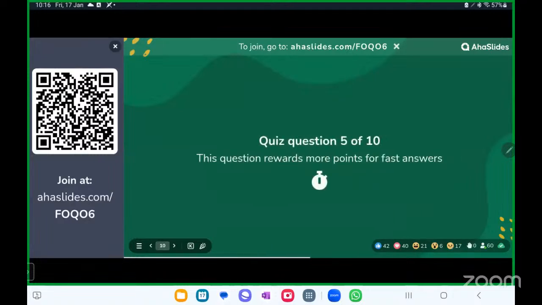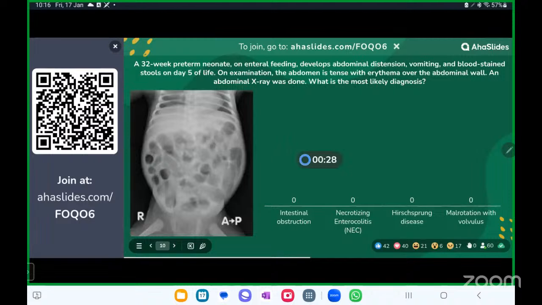Okay, moving on to your fifth question. A 32-week preterm neonate on enteral feeding develops abdominal distension, vomiting, and bloody stools on day 5. On examination, abdomen is tense with erythema over the abdominal wall. X-ray abdomen shows classic finding. You can't miss this at all. So you have four differential diagnoses. Your time is ticking. I would say it's a tricky one, I agree. So it's a gut punch of a diagnosis.